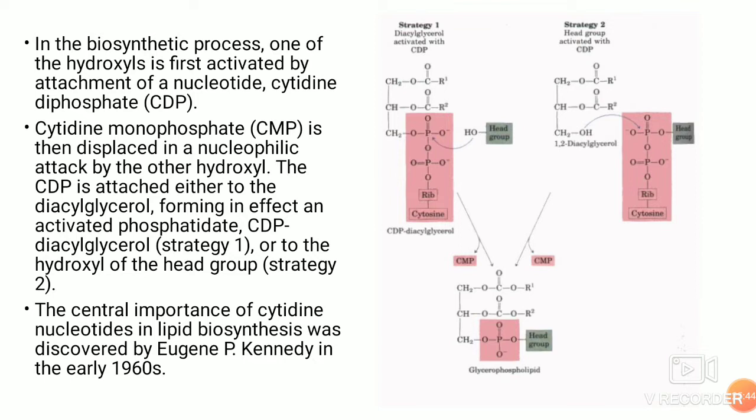The second strategy is to activate the alcohol and then transfer the diacylglycerol. So 1,2-diacylglycerol is activated by attaching cytidine diphosphate, and then the OH group attacks the phosphate group and releases cytidine monophosphate, and you have formation of glycerophospholipid.